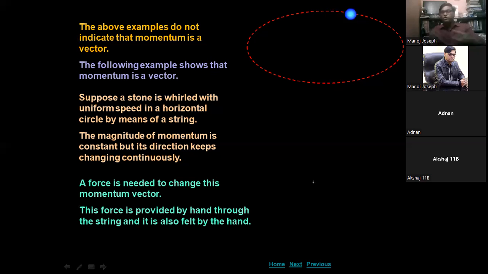If you take a stone and rotate it, that force is supplied by your hand, which is changing its direction at every point, and the body is describing uniform motion along the circular path.